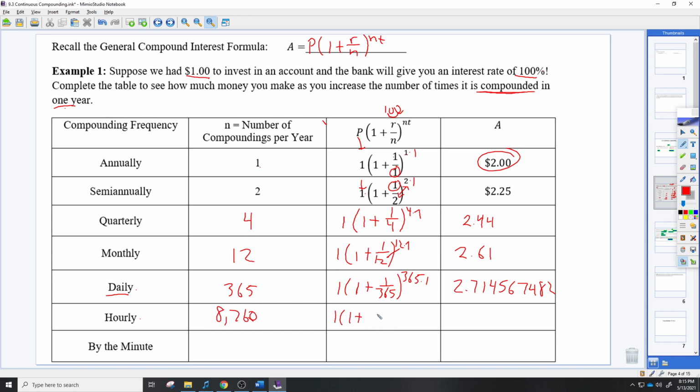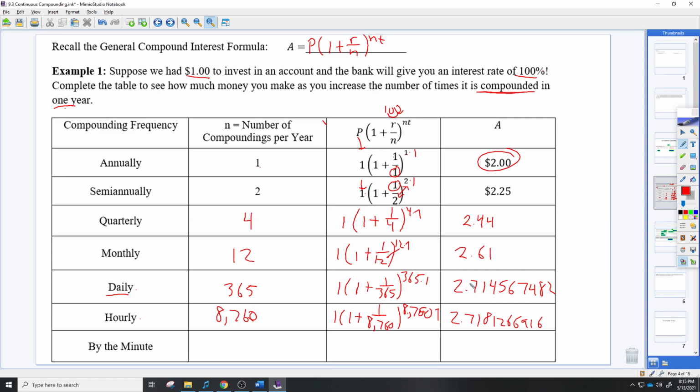So 1 times 1 plus 1 over 8,760, times 1. All right, let's see what we get here. 1 plus 1 over 8,760. So I'm typing it in myself. All right, so this is why I want to put all these decimals out, because we get this again: 2.71, 8, 1, 2, 6, 6, 9, 1, 6.